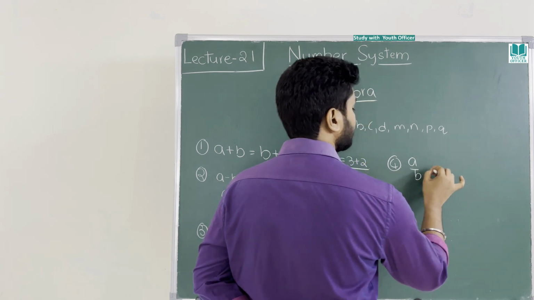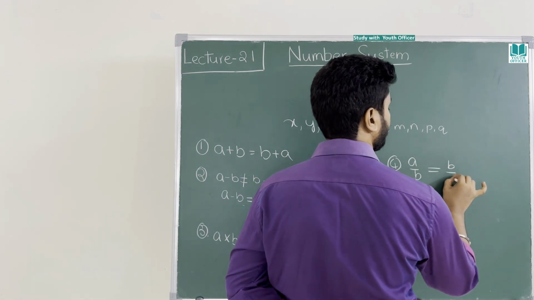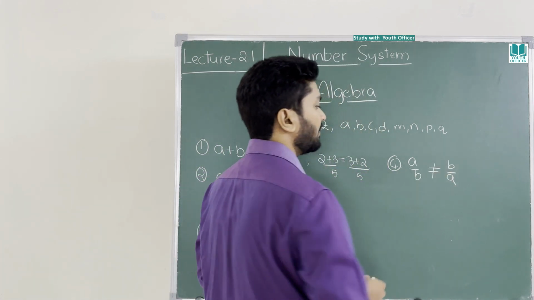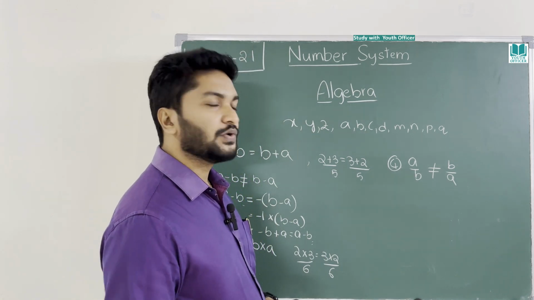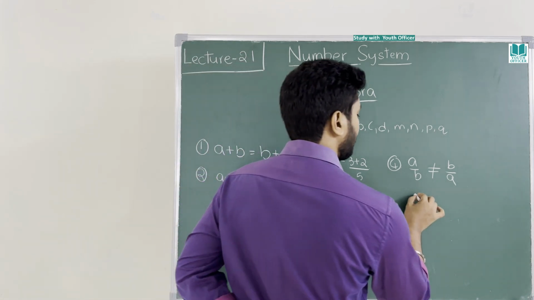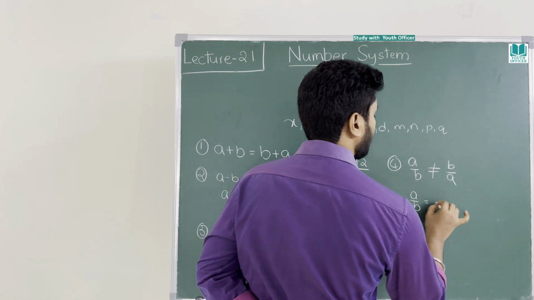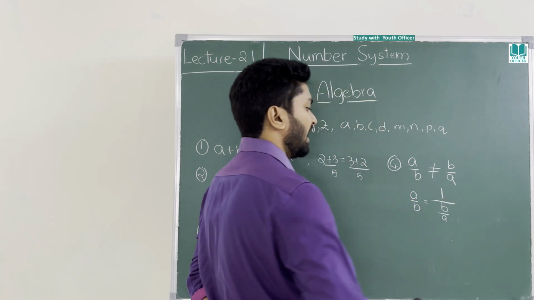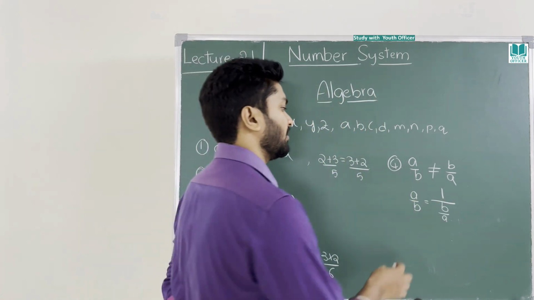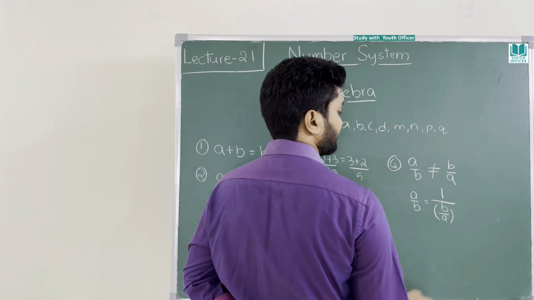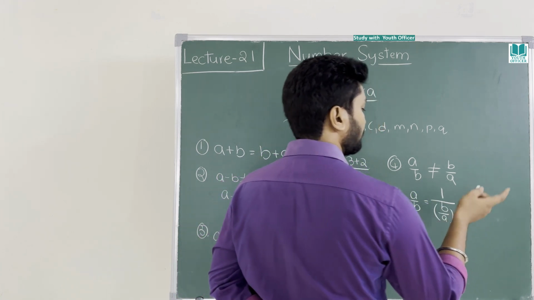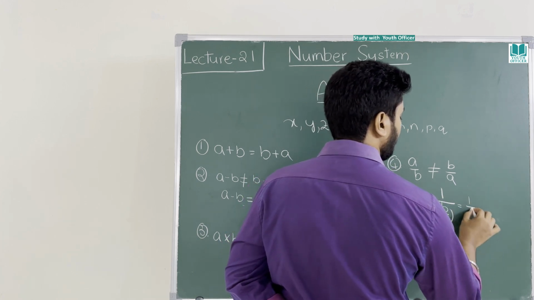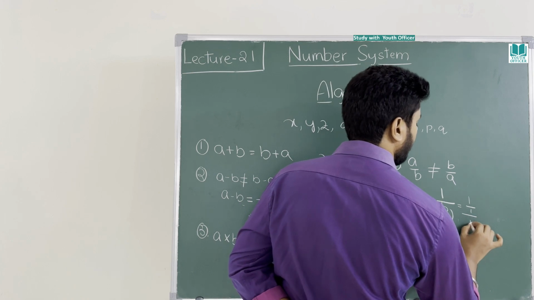You think a by b is equal to b by a? Do you think so? No. A by b is not equal to b by a. What would you do to make them equal? A by b will be equal to b by a only when it is 1 by something in the denominator. In order to make it, I already told you formulas, again I am telling, 1 by b, 1 by 1 by b by a.